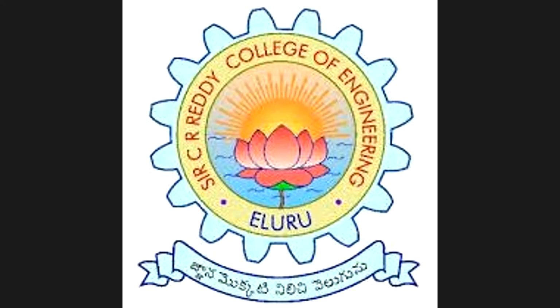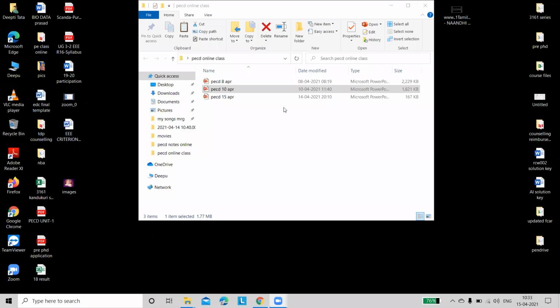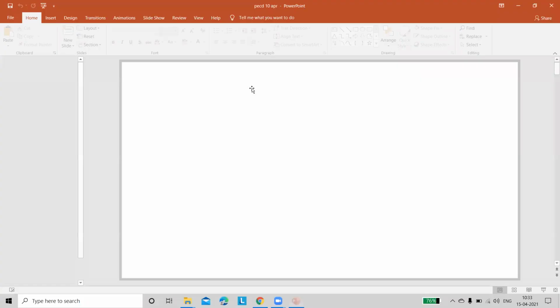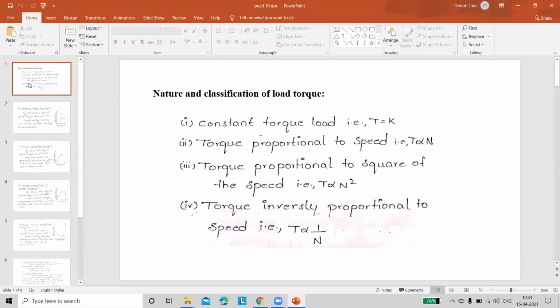All right. So we'll go for the next topic, that is load equalization and nature and classification of load torques. First of all, you have to know what is the basic nature of torque. In these drives, you are focusing on only two torques. One is motor torque and the other is load torque.